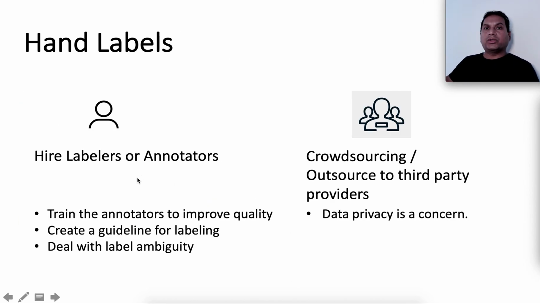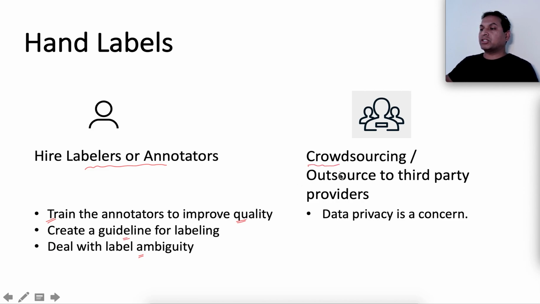One option to create labels manually is to hire your own labelers or annotators. In that case, you would train the annotators to improve the quality of the annotations, create a guideline for labeling so that there is consistency in labeling, and a mechanism to deal with label ambiguity. There could be examples with ambiguity, so you can have multiple labelers label them and take a majority vote, or you can also have an expert labeler annotate those examples.